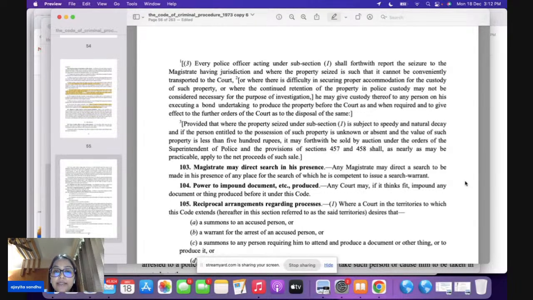Now, in 103, please highlight, this is very important. The magistrate can direct that a search is going to take place in his presence here. Section 104, bacha, talks about impounding of documents. So if the court wants to impound any document, it is going to be under section 104 here.